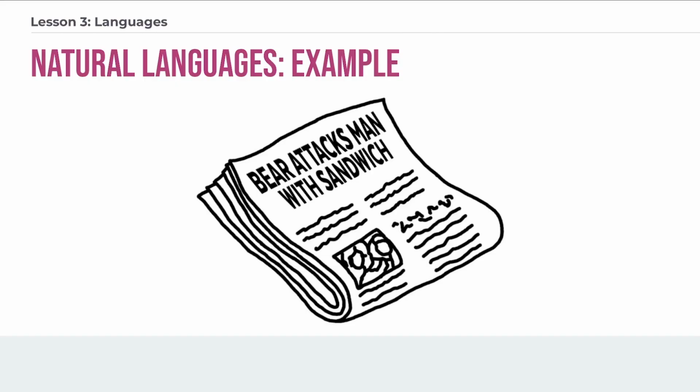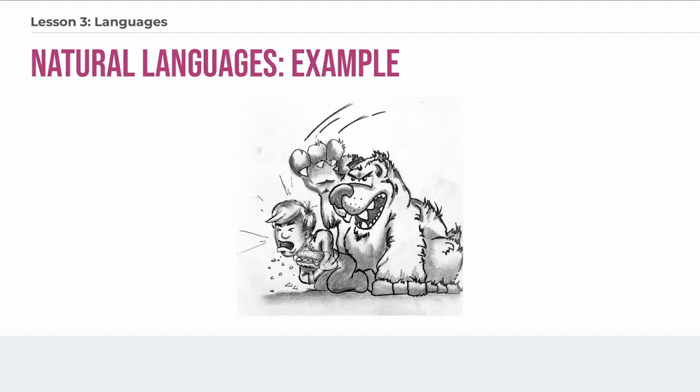So let's take a look at an example of how human language, natural language, could be ambiguous. Imagine that this were a newspaper headline: "Bear attacks man with sandwich." Just think about that for a moment and try to picture what this newspaper story is really about. Did you think of a picture? All right, let's see if your picture matched this. Did you picture a man who had a sandwich and who for some reason was attacked by a bear out of the clear blue sky?